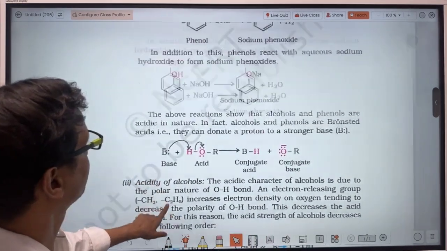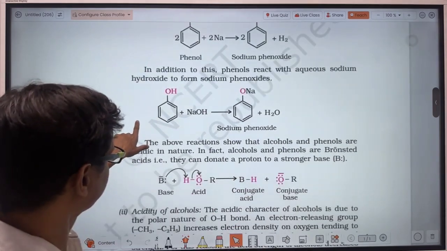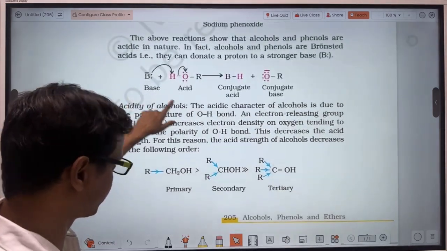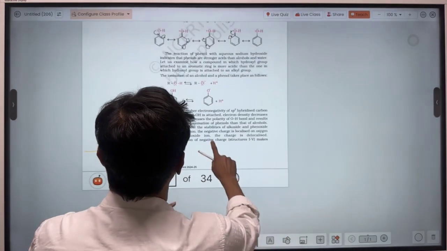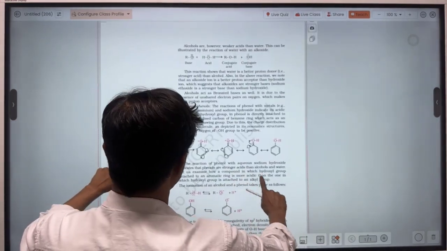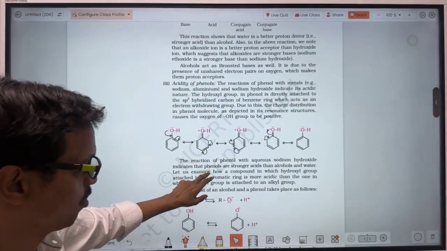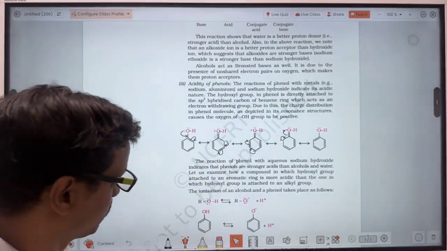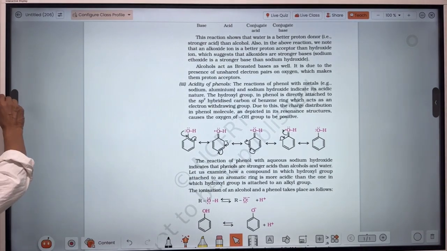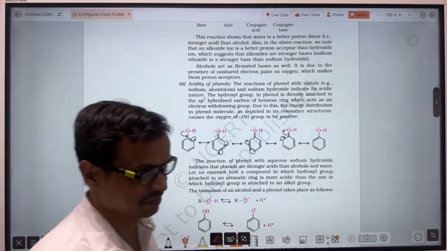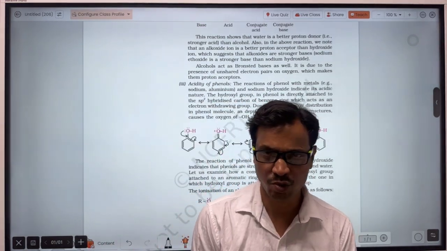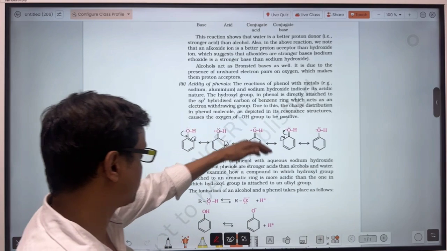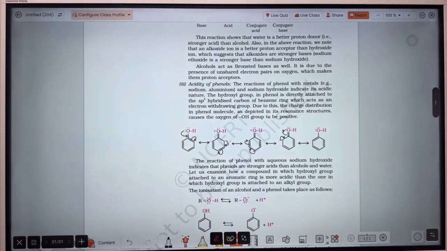Now let's see about this one. The acidic character of alcohol we have discussed. Then after that, the reason why phenol is more acidic than alcohol, about that we will have to discuss. A 2 marks question is sometimes asked in the 12th board examination: why is phenol more acidic than alcohol? So watch out here for the resonance structure in phenol and that in alcohol.